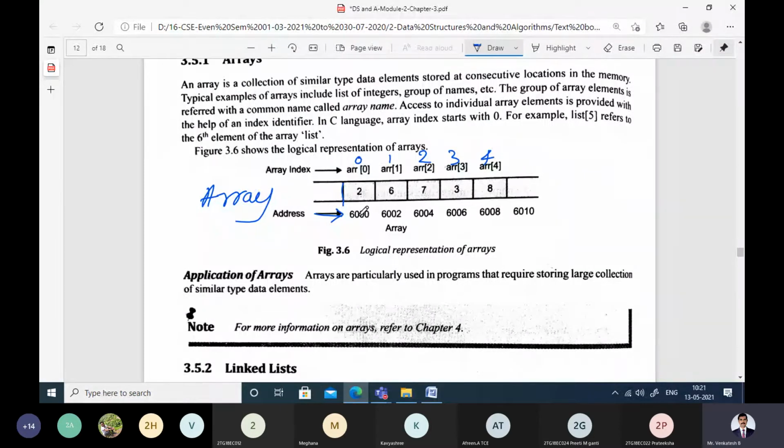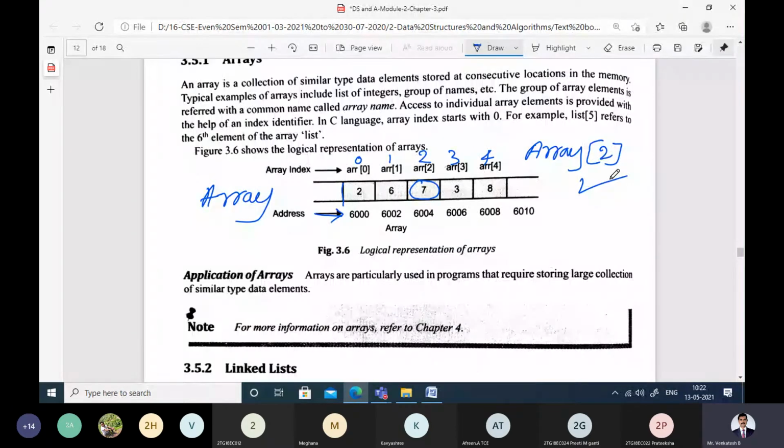If it is an integer array, the first element will get an address of 6000, the next element will get 6002, 6004, and so on. If you want to access the element 7, you access it by using the name of the array and the index value, which is 2. This is how we access each and every element of the array.